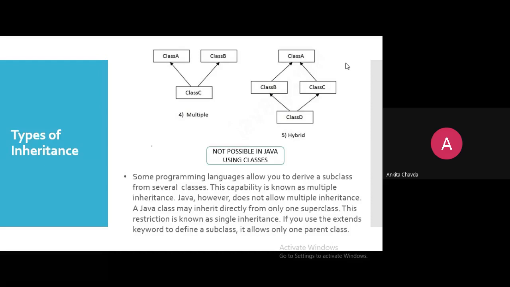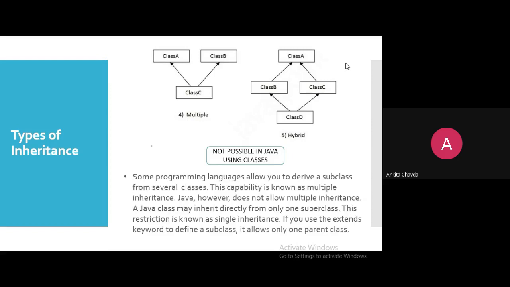In some programming languages, you are allowed to derive a subclass from several classes. C++, for example, provides this feature. That is fine, but Java is not providing it. This capability is known as multiple inheritance: you are deriving one class from several classes. It is not exactly 1, 2, 5 or 10; you can have any number of classes. It was there in C++, but in Java it is not supported.